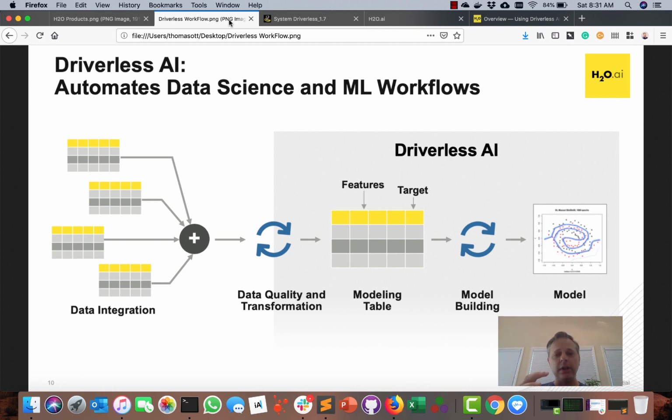And this is the cool part about it. Driverless AI still maintains the same heritage as the open source, where in the open source, you were originally able to produce a POJO, which stands for plain old Java object, or now a MOJO, which is a model-optimized Java object. That gives you all the code, gives you everything you can do. You can run that in a Java JVM, or in a Kubernetes container, or Docker, or whatever you like. It becomes very easy to productionalize, put on a Spark cluster, and so forth, or do whatever you like with it.